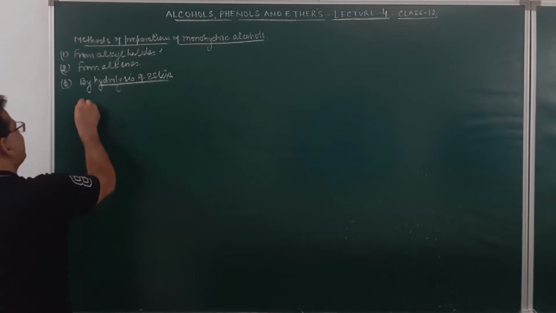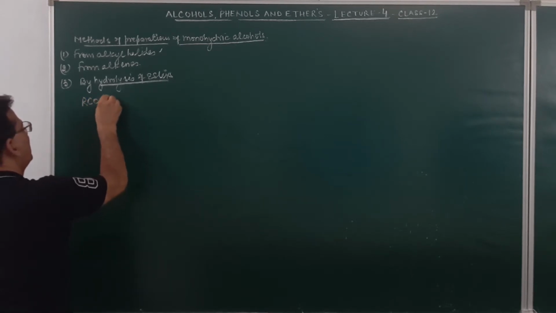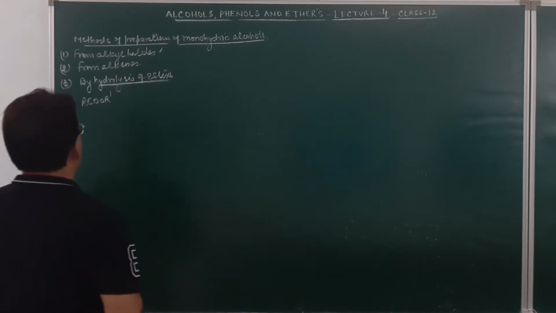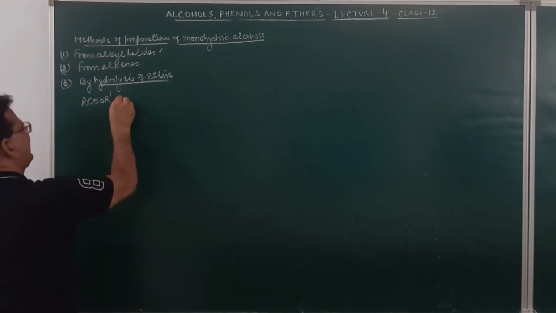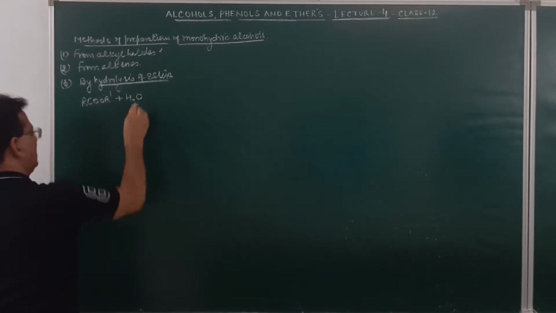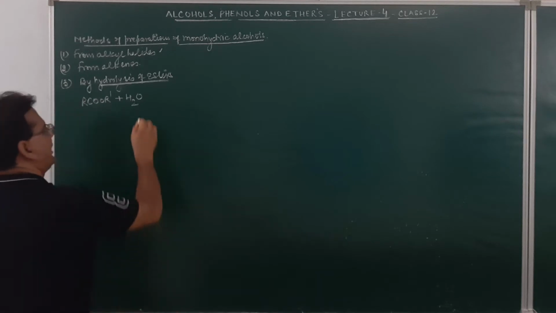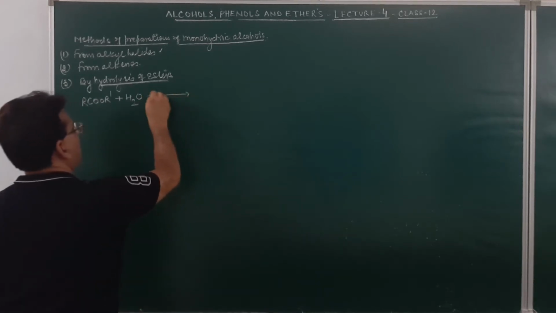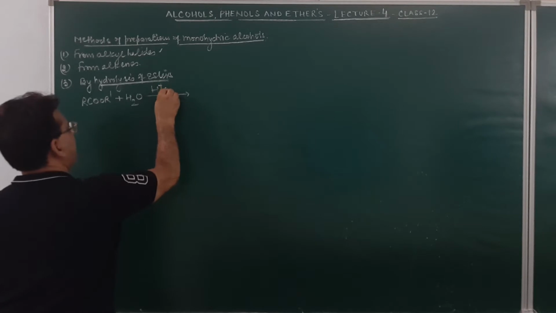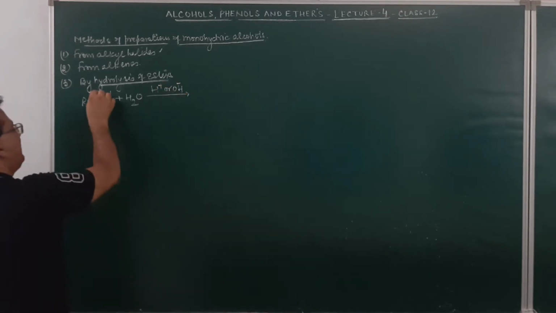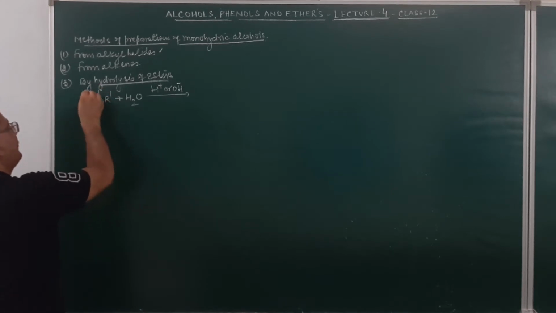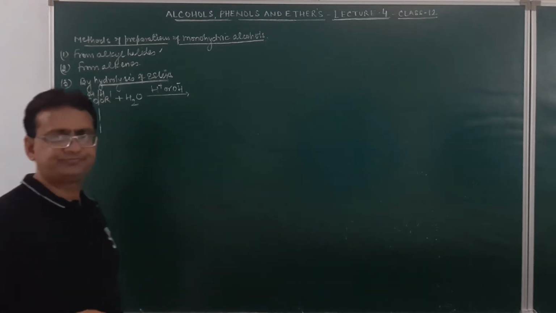If we take esters, when hydrolyzed in presence of acid or alkali, the hydrolysis will take place and this will result in the formation of carboxylic acid, and alcohol will be given out.